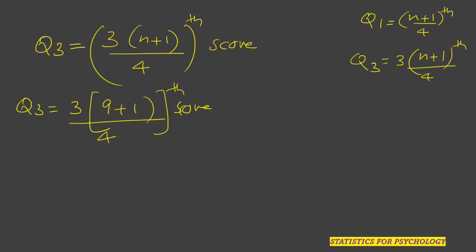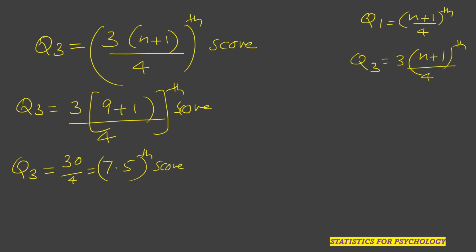So Q3 will be equal to what? Q3 will be equal to 3 into (9 plus 1). 9 plus 1 is 10. 10 into 3, 30. 30 divided by 4. So 30 divided by 4 will be equal to the 7.5th score.